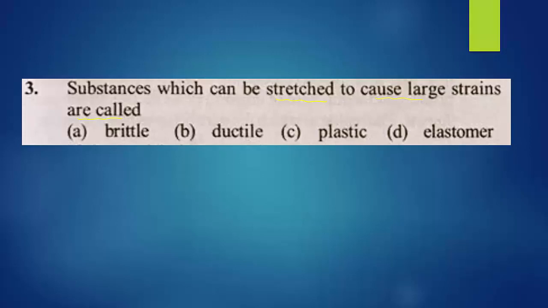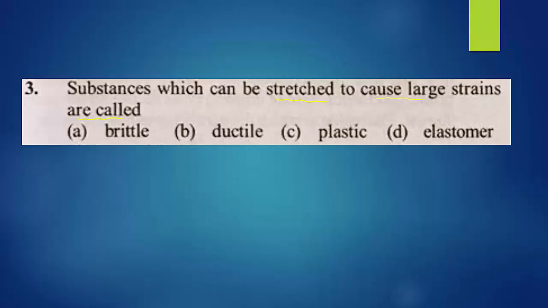First you have to know the meaning of each term. What is brittle? Brittle means it is a hard substance, but it is very easy to break. Then ductile. Ductile means flexible; flexibility is more. Then plastic. Plastic means when we mold the substance, it can easily be molded and it becomes very soft.